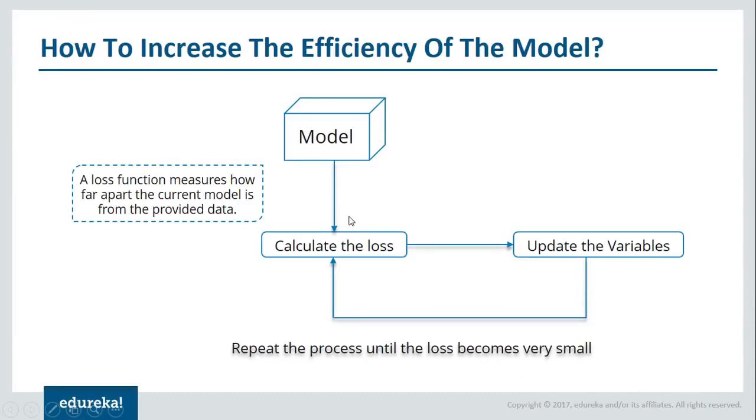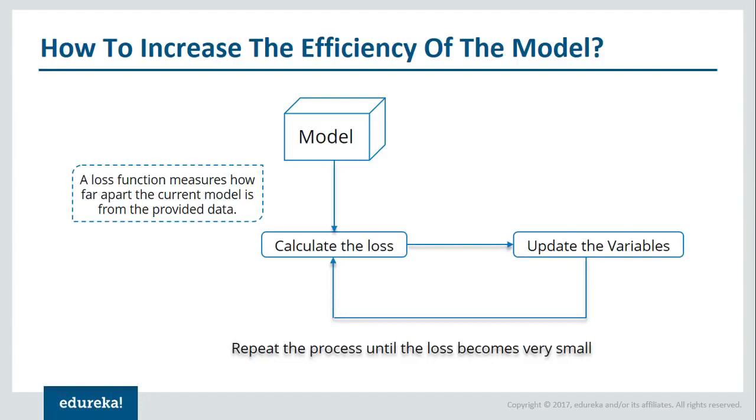You compare the model output with the actual output that you already know, and you get the loss. Once you get the loss, you need to update the variables. You update the variables to decrease the loss, then calculate the loss again. If it has decreased, then very good. If it has reached a minimum value, then stop right there. If not, keep on updating the values until the loss becomes minimum.